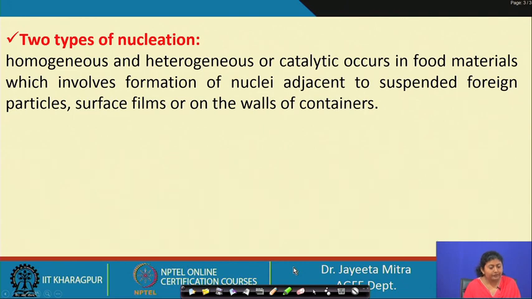Two types of nucleation we can observe: homogeneous, and heterogeneous or catalytic nucleation that occurs in food materials, which involves formation of nuclei adjacent to a suspended foreign particle or a surface film on the wall of the container. So, these are the places where some induced nucleation may happen.